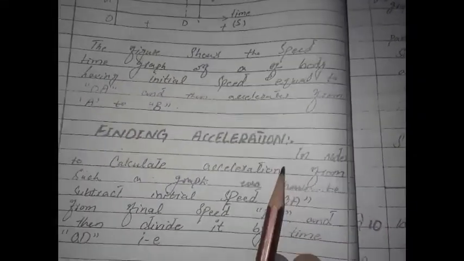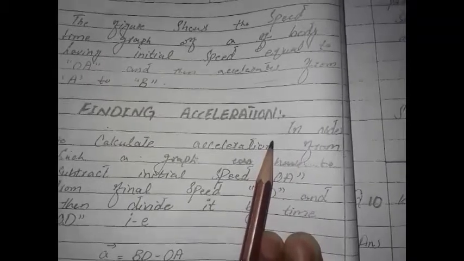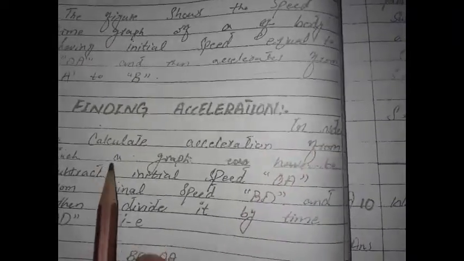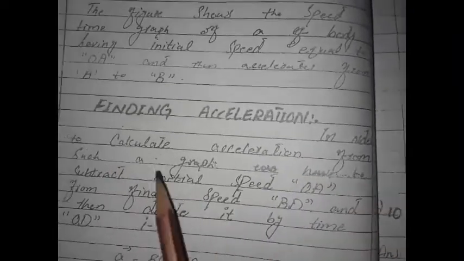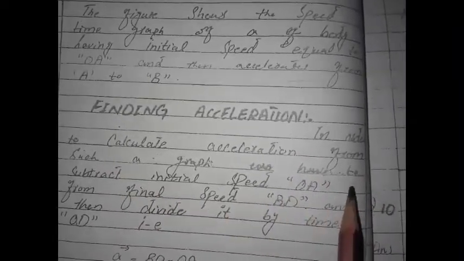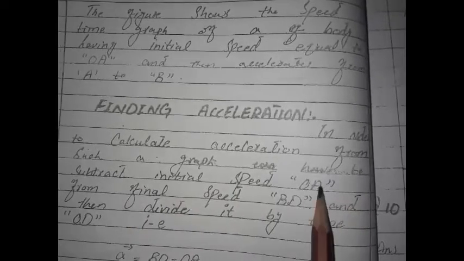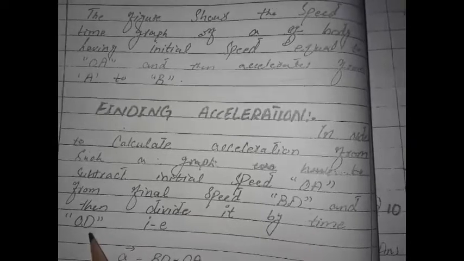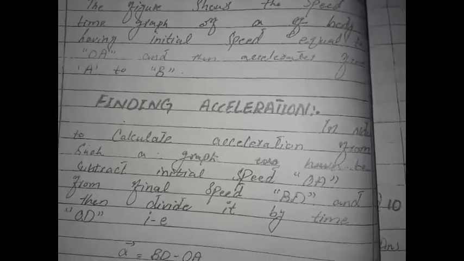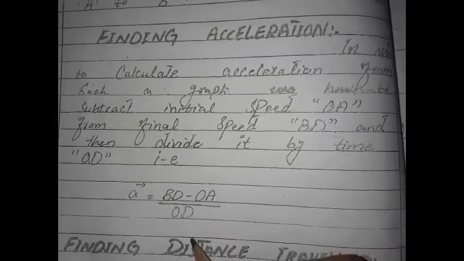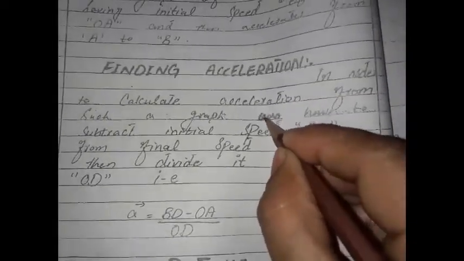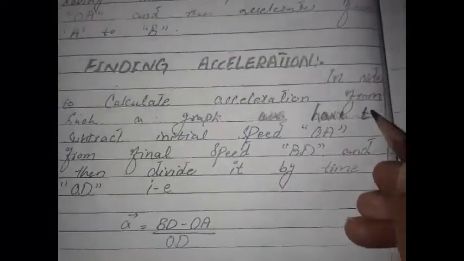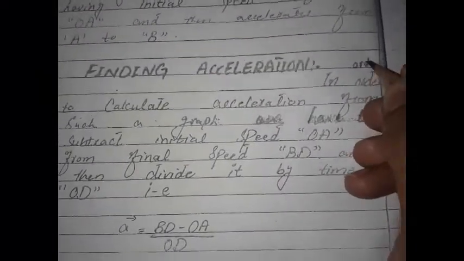Finding the acceleration. In order to calculate acceleration from such a graph, we have to subtract the initial speed OA from the final speed BD and then divide it by the time OD, such that a is equal to BD minus OA divided by OD.